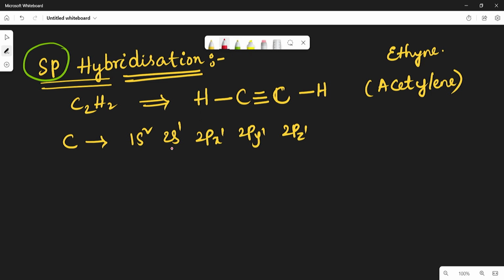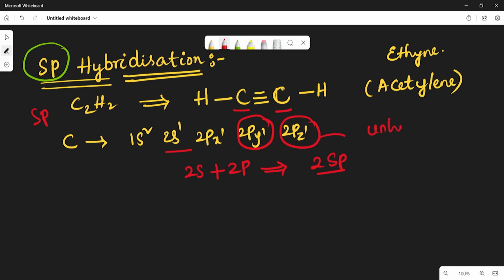But here only one 2s orbital and only one 2p orbital will undergo hybridization and get 2sp new hybrid orbitals. Both carbon atoms will undergo sp hybridization, which means the 2py and 2pz orbitals remain unhybridized, which means they do not participate in the hybridization. So each carbon atom will get 2sp new hybrid orbitals.